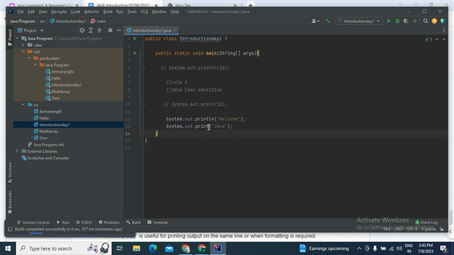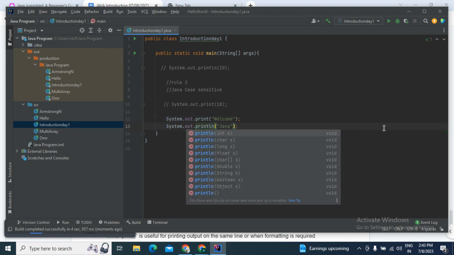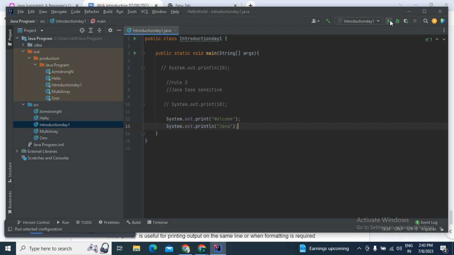Now let's say if we put ln here, what will be the output? I am not executing that one. You need to tell what the output should be if we do it like this. So with that note, in the comment section, just tell me what the output should be. I'll check in the next class and next session.